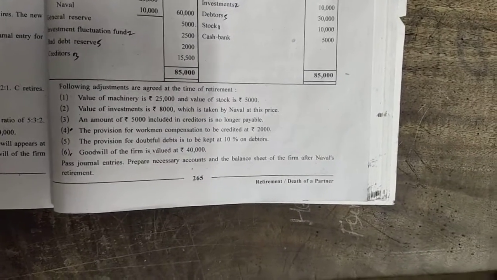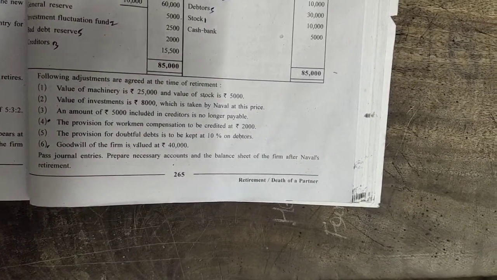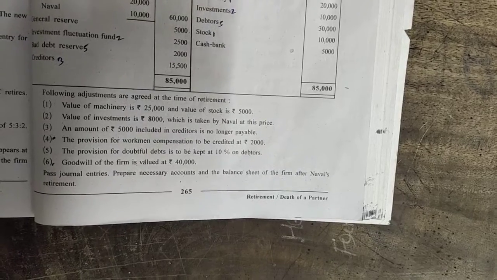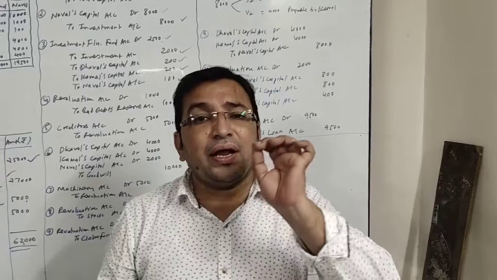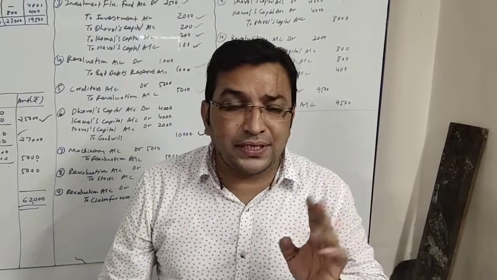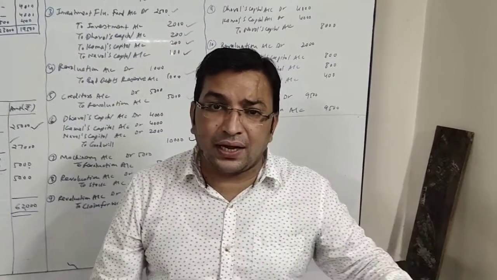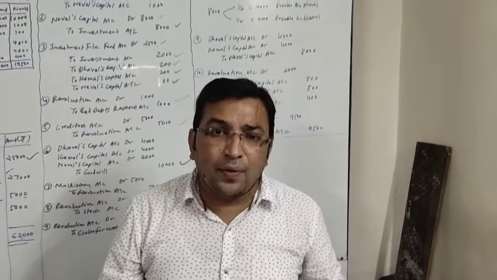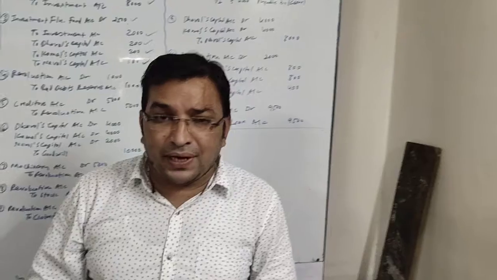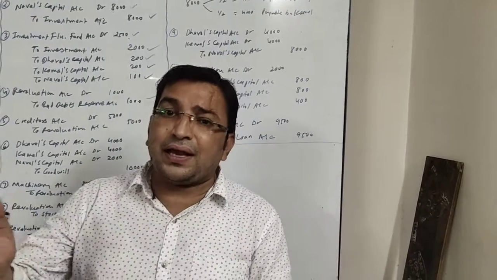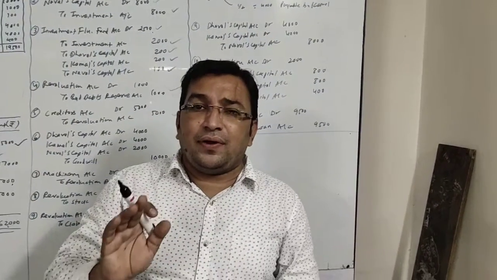So the fourth adjustment says the provision for workman compensation is to be credited at rupees 2,000. That means they want to tell us that we have to create a claim for workman compensation of rupees 2,000. There must be a claim, and for that we have to create a provision. As we do not have any workman accident compensation fund, that will be created directly out of revaluation account.